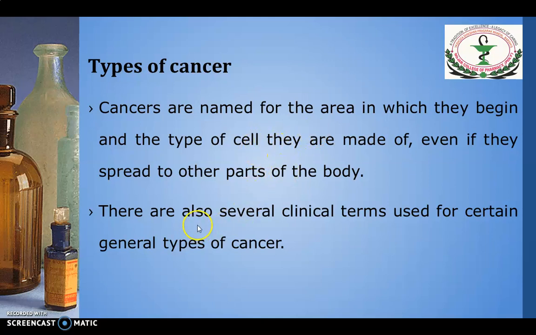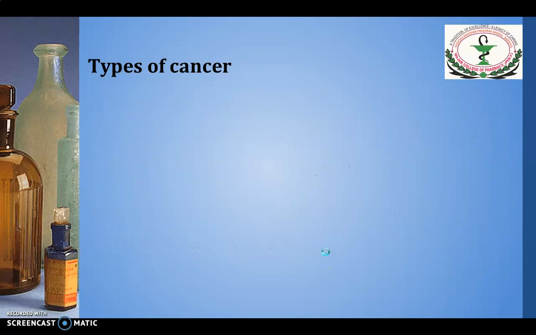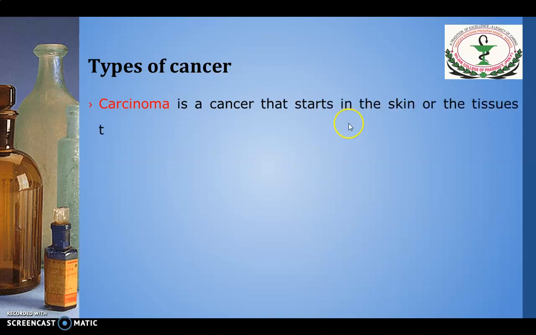There are also several clinical terms which are used for certain general types of cancer. The first term is carcinoma. It is a cancer that starts in the skin or the tissue that lines the organs.